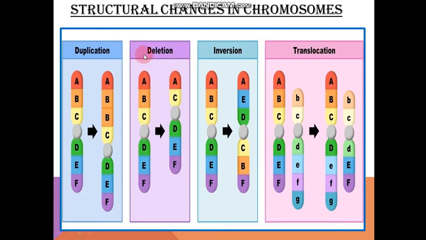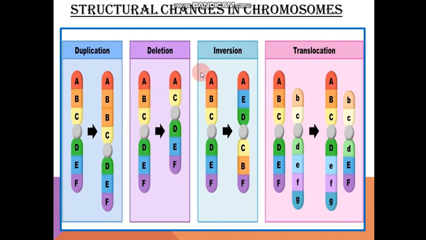Let us discuss duplication. So what happens, you can see A, B and C here, D, E, F on the other arm. I have taken this example because it's very easy to understand. Duplication means any one part will be duplicated twice. So it becomes A, B, B and C. So here you can see that B has been duplicated and it is now occurring in a double manner in the newly synthesized chromosome. All the portion of B is being present twice. So this is duplication of one portion.